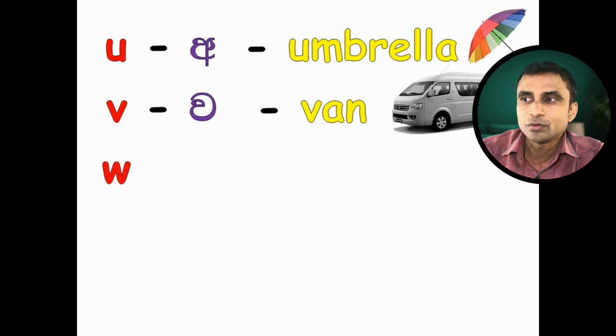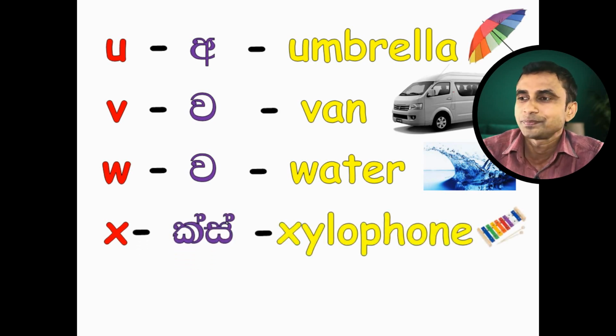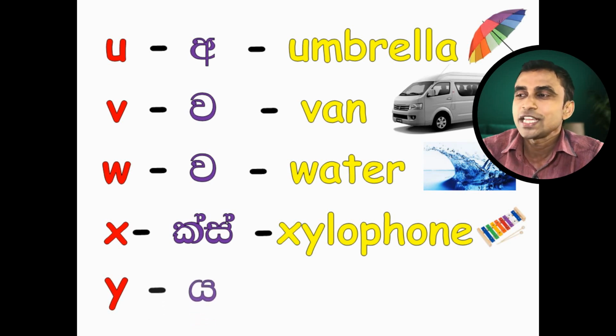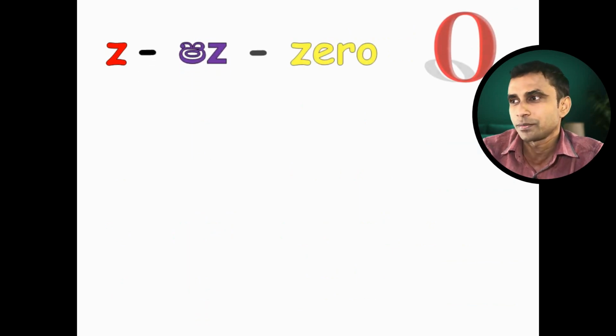Next letter, W. It has the same sound W. There is a slight difference between these two letters. We will talk about them later. As grade 6 students, you just know that they have the same sound. Next letter, X. It has the sound X, as in xylophone. Next letter, Y. Y, as in yellow. The last one is Z. It has the sound Z, as in zero.